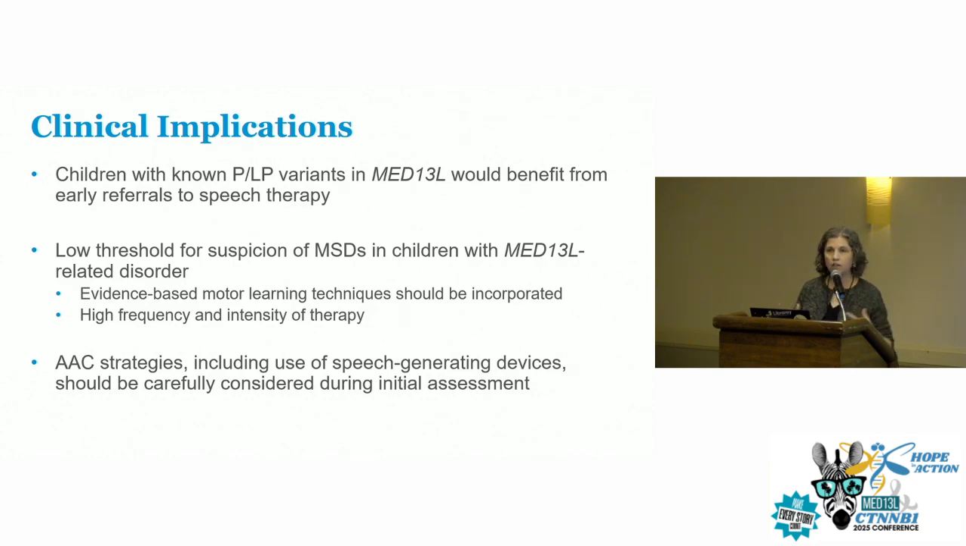I think this has clinical implications. Children who have a known pathogenic variant in MED13L, early on, even before they're verbal, would benefit from early referrals to speech therapy. We know that these kids are at risk for apraxia in particular, but also dysarthria. So there should be a low threshold of suspicion for these types of disorders. We should get kids into early intensive speech therapy, using evidence-based principles of motor learning, before someone is certain that it's apraxia or not. I think we should make that assumption.